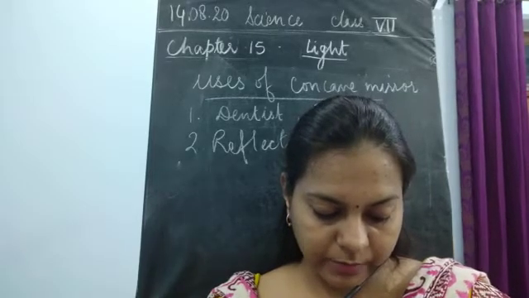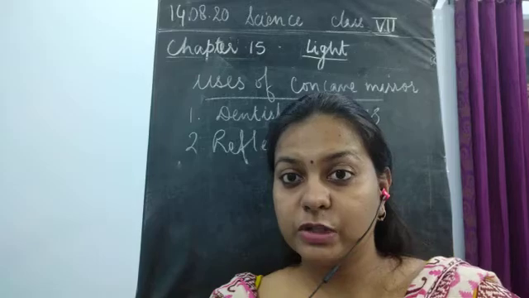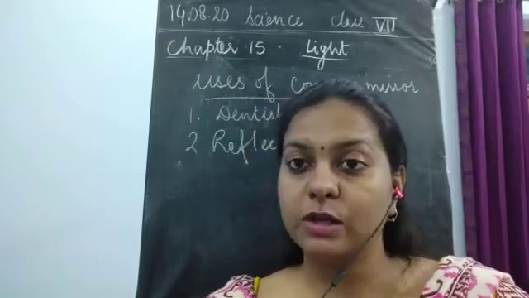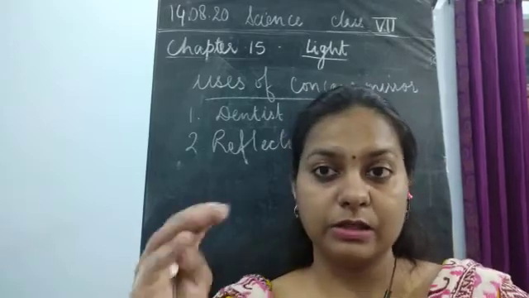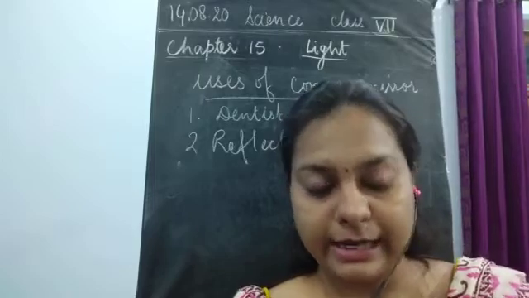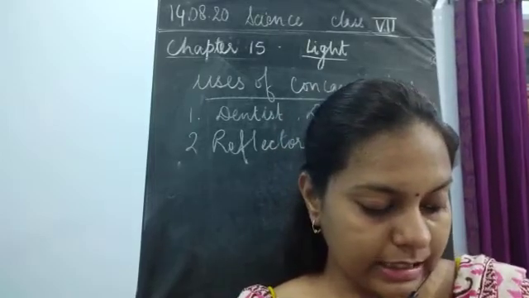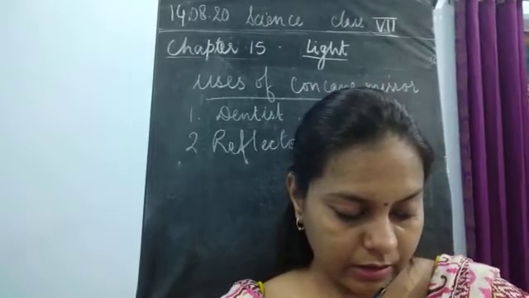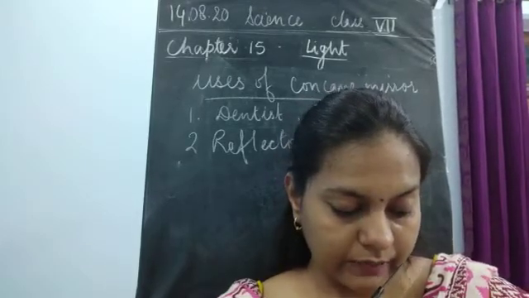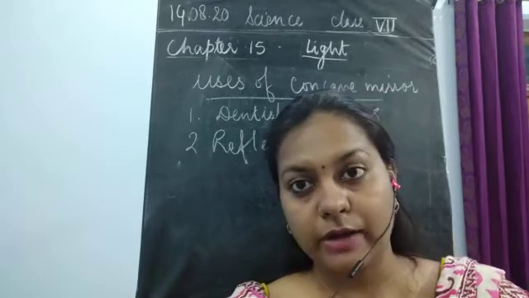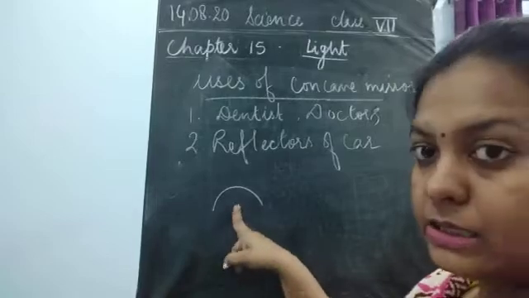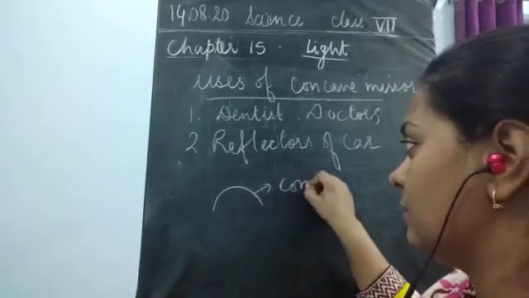Can you recognize the type of mirror? Yes. The mirror at the bell of the cycle also had a curved surface, but it was curved outwards. That was a convex shape. Now you have to see the activity. The reflecting surface of the bell was a convex shape, because the bell was curved from outside, so it was like this. This shape is known as a convex shape.